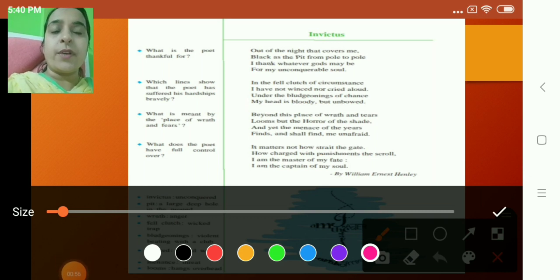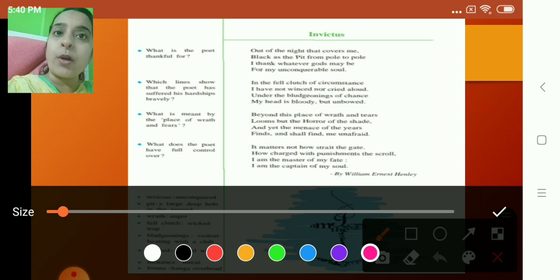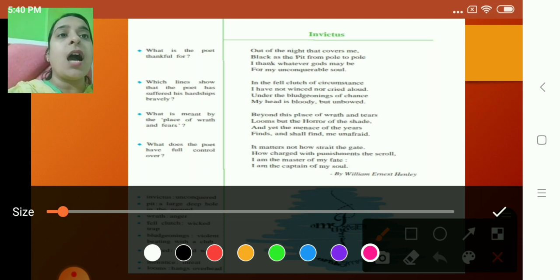Now children, let us try to find out the rhyme scheme of this poem. Have a look at the first stanza. Out of the night that covers me, black as the pit from pole to pole, I thank whatever gods may be for my unconquerable soul.